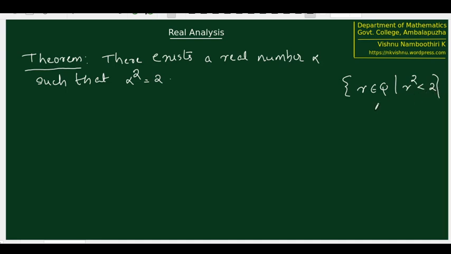And we know that this set is not empty because at least 1 belongs to this set. And we can see that if the supremum of this set exists, it's probably going to be the number we want to call square root of 2. In the proof of this particular theorem also, we are going to make use of such a similar set. So we define a set like this. So we are entering into the proof.